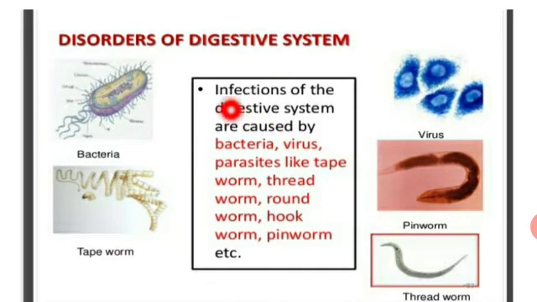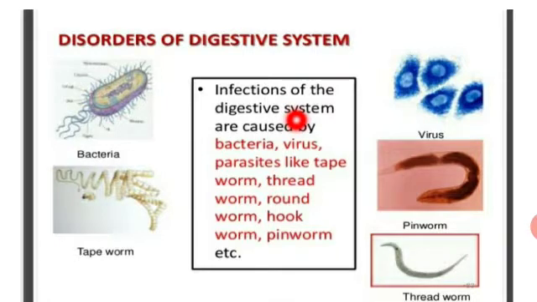Disorders of the digestive system. The inflammation of the intestinal tract is the most common element due to bacterial or viral and parasitic worm infections. The infections may cause inflammation of the inner lining of the colon, called colitis.